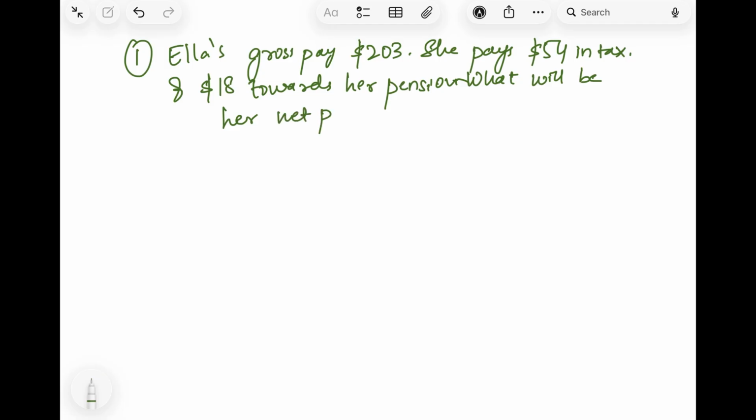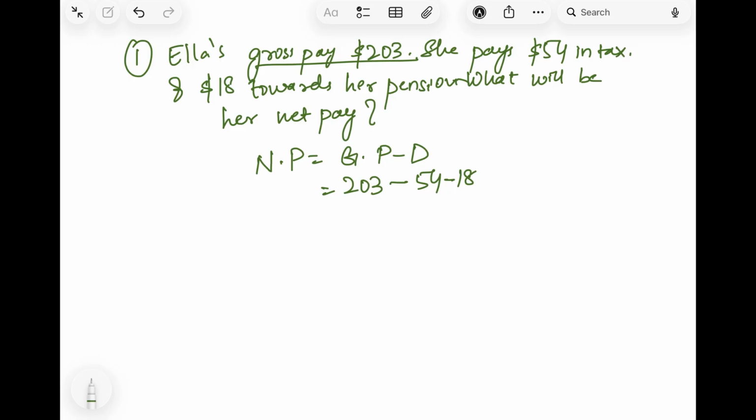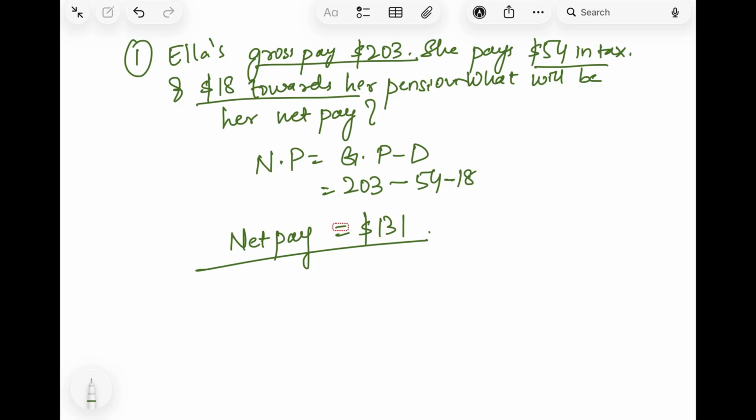As I told you, net pay will be the pay after the deductions from the gross pay. So net pay will be gross pay minus deductions, right? The gross pay is 203 minus, she is paying 54 in taxes, and also she is paying for her pension. So what she will get in hand is $131. So Ella's net pay will become $131 after the deductions of taxes and pension. Just see if she is working extra.